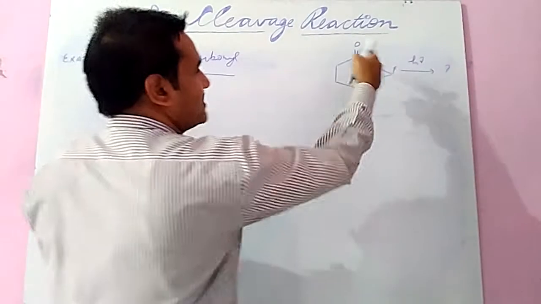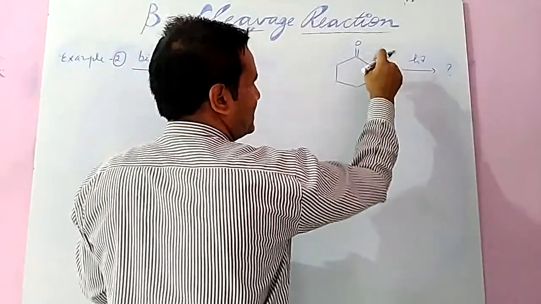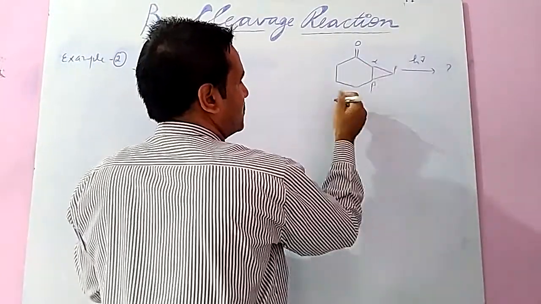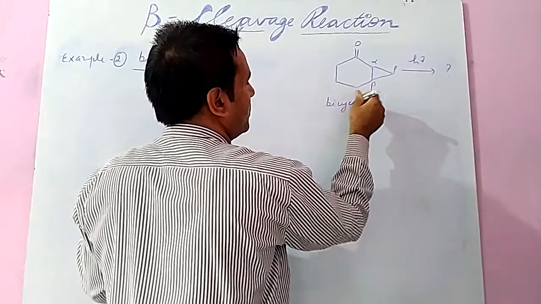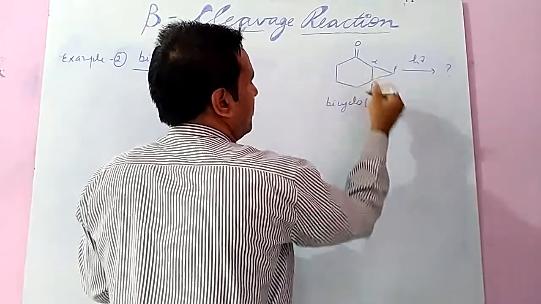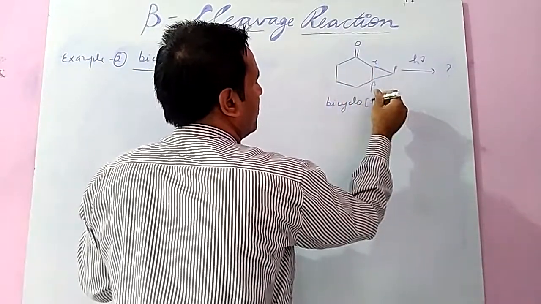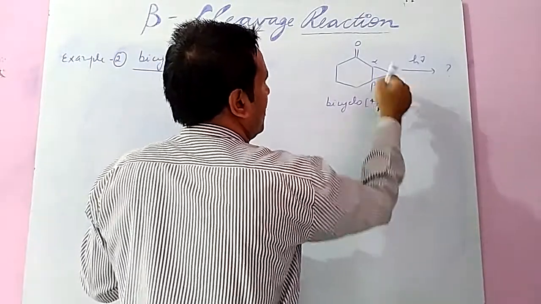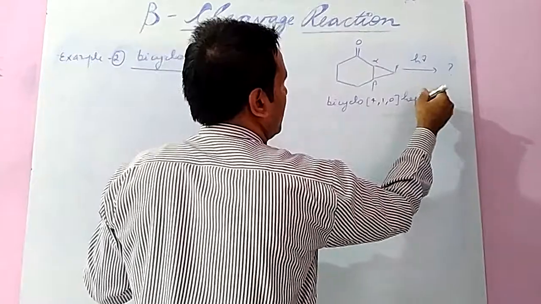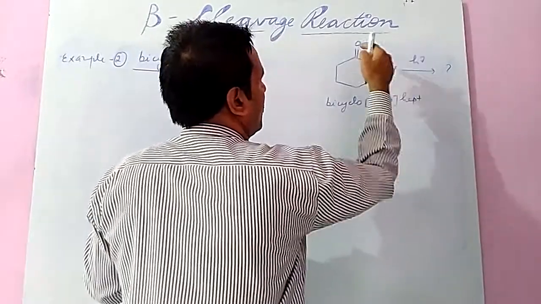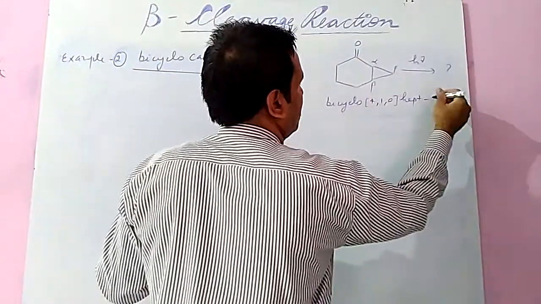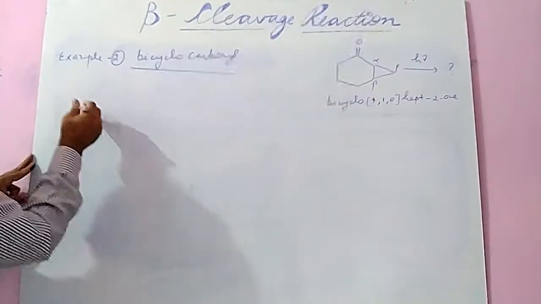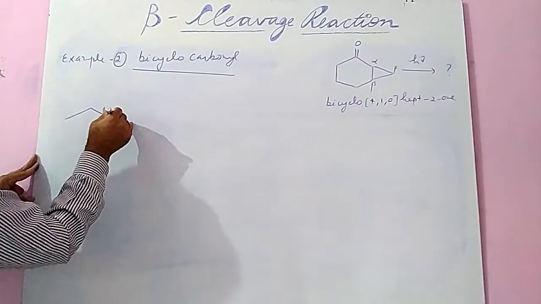What is the name of this compound? This is bicyclo, and this is the base: 1, 2, 3, 4 on one side and only one on the other, and in the middle is 0. So the name of the compound is bicyclo, here 4, 1, and in the middle 0. The total number of carbons is 7, so it is called heptane, and with the ketone at first and second position, heptan-2-one. Now in photochemistry, this is bicyclo.